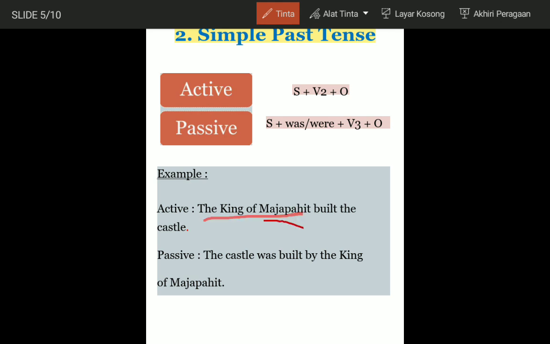And the castle as an object in the active sentence moves to subject in passive voice. Built, the verb, moves to verb 3, built. And plus was. In a passive sentence, it can be the castle was built by the king of Majapahit.